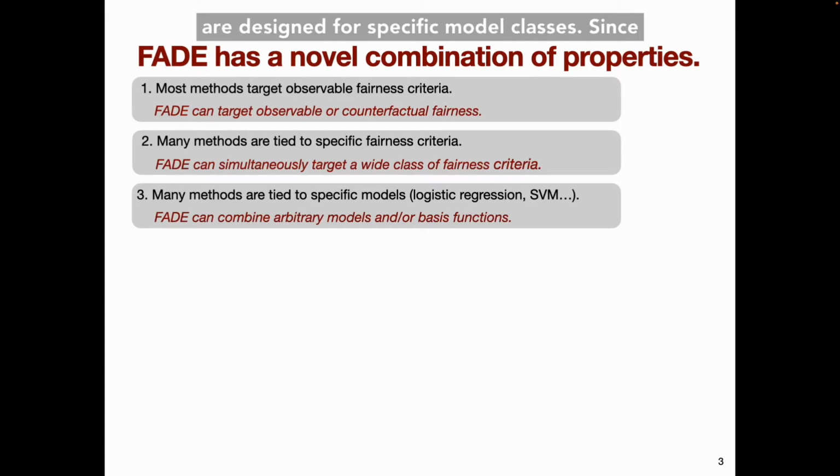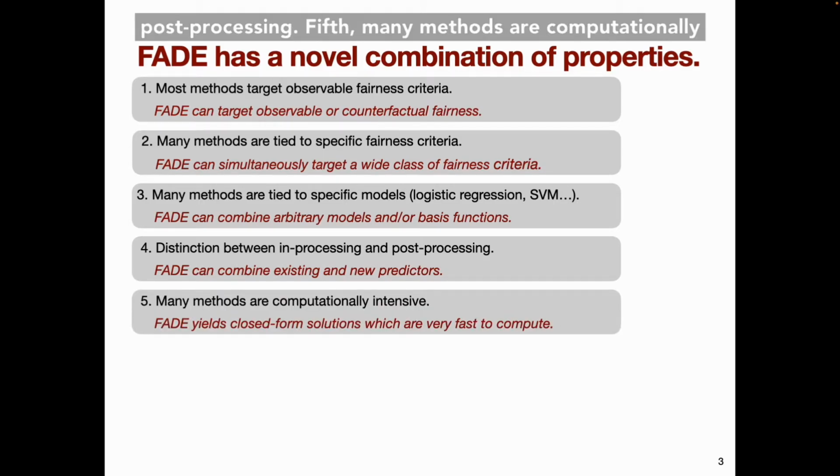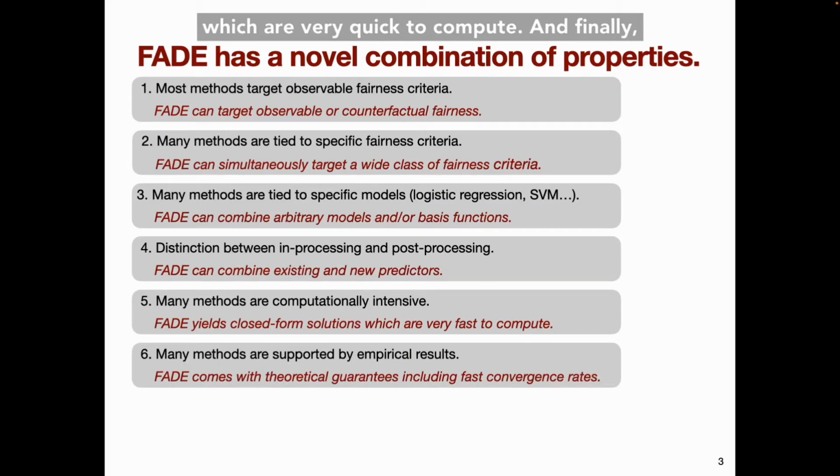Similarly, many methods are designed for specific model classes. Since FADE is an ensemble learning method, it can combine arbitrary models or basis functions. Fourth, FADE allows you to combine existing and new predictors, so in a sense, it collapses the distinction between in-processing and post-processing. Fifth, many methods are computationally intensive, but FADE yields closed-form solutions which are very quick to compute. And finally, many methods are supported by empirical results, but we provide theoretical guarantees, including fast convergence rates.